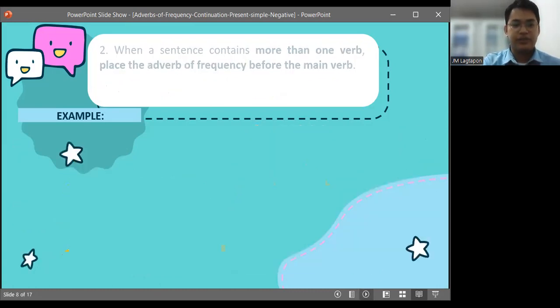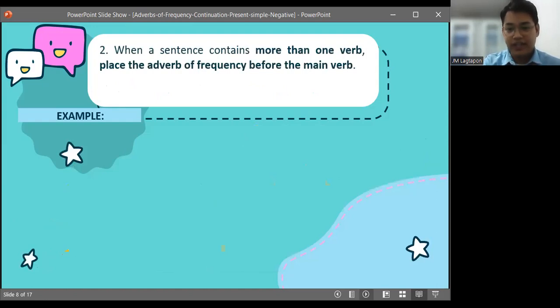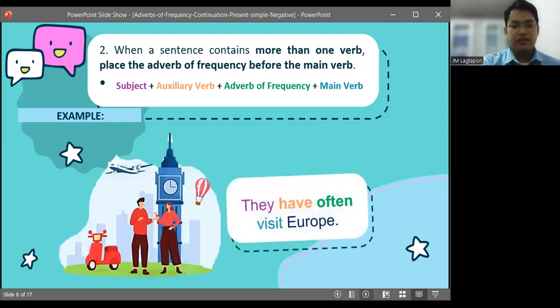So the second rule is that when a sentence contains more than one verb, we will place the adverb of frequency before the main verb. So this will be our formula: subject plus auxiliary verb plus adverb of frequency plus main verb. Now let's look at an example. They have often visited Europe.